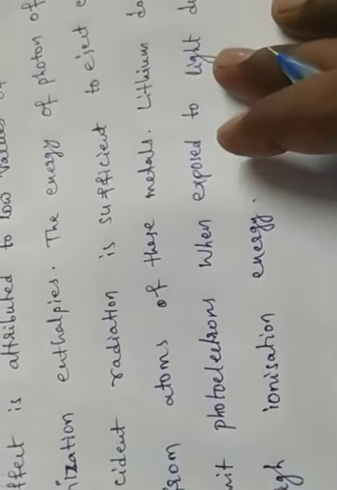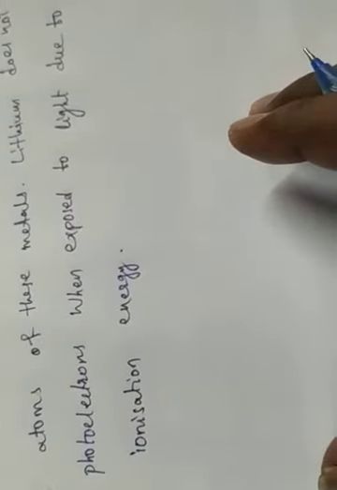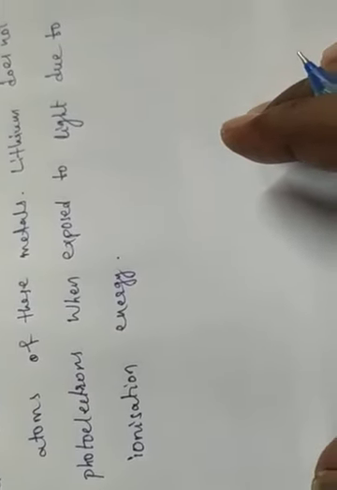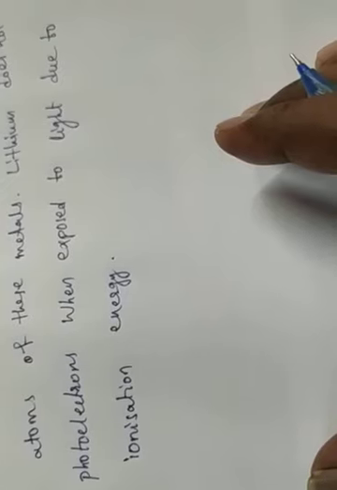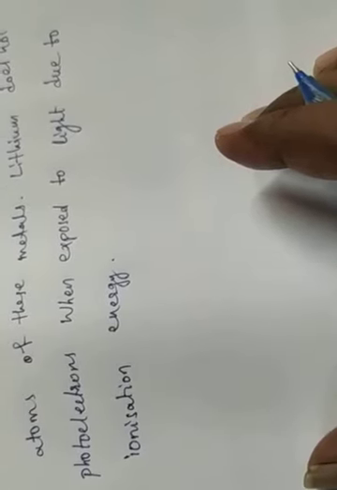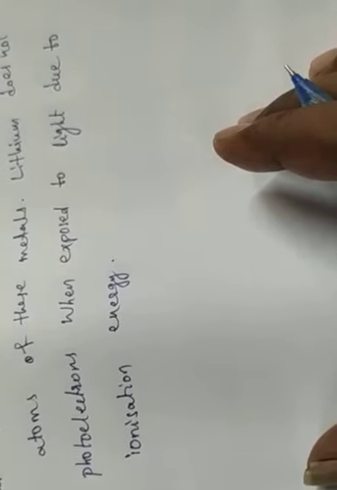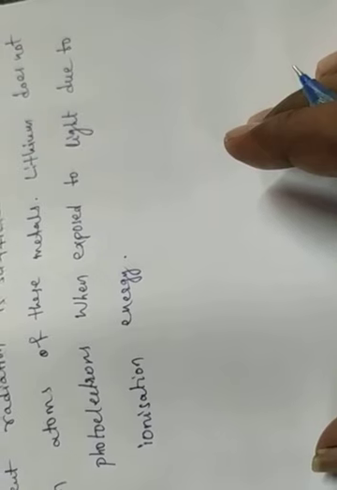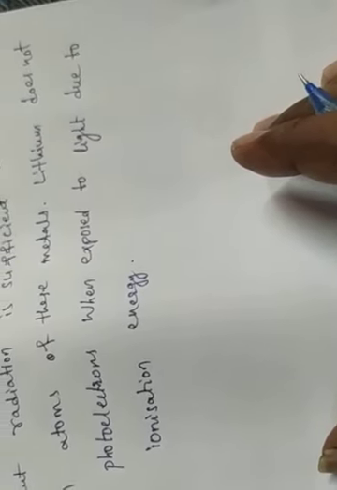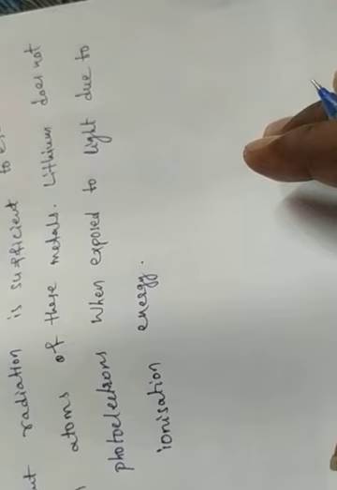Next one is density. The densities of alkali metals are low and increase down the group. Densities increase from top to bottom in the group. Potassium, however, is less dense than sodium. Lithium is the lightest metal, having a density of 0.534 grams per cubic centimeter. So lithium is the lightest metal; its density is very low.